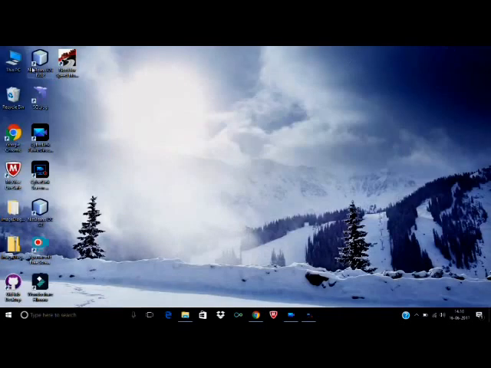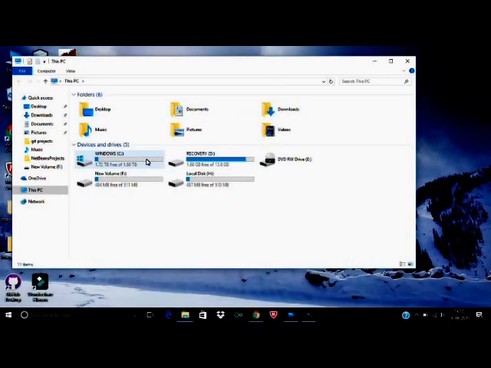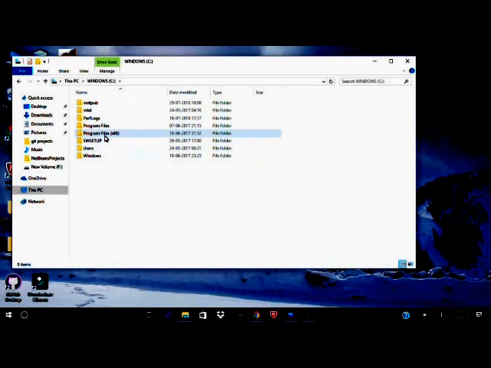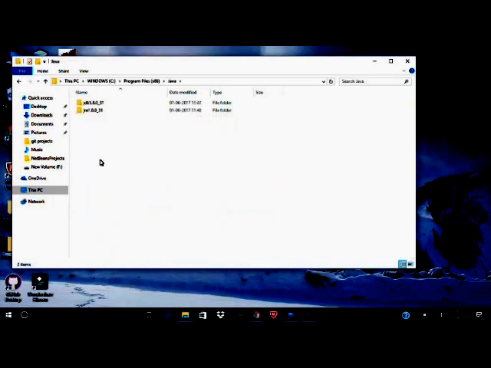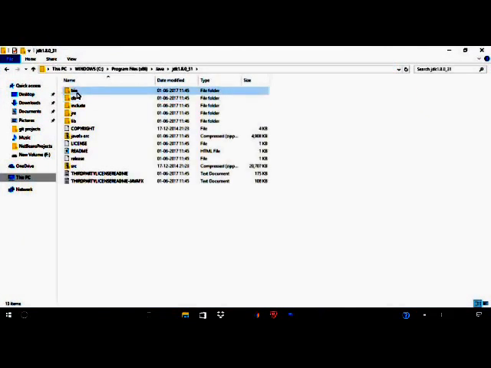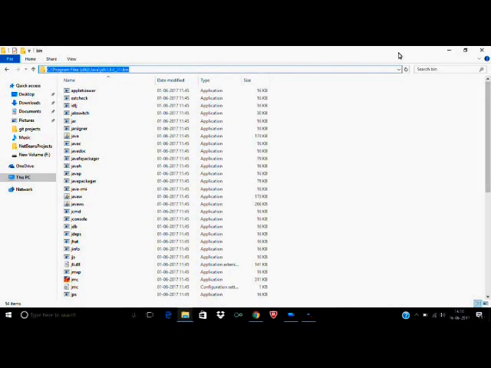Downloading is complete. We will open my computer and we will open C drive, open program files and open Java folder. Here you will see a JDK and JRE folder. After opening JDK, open this bin folder and copy this address.